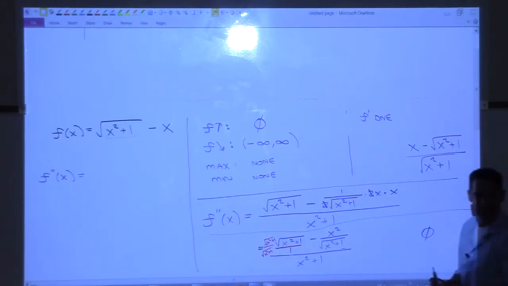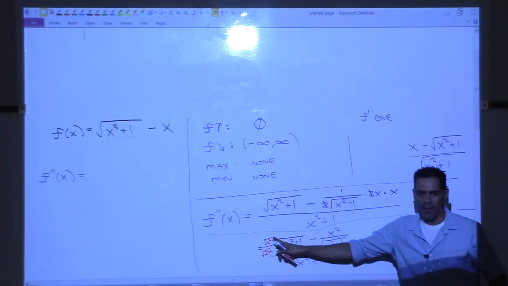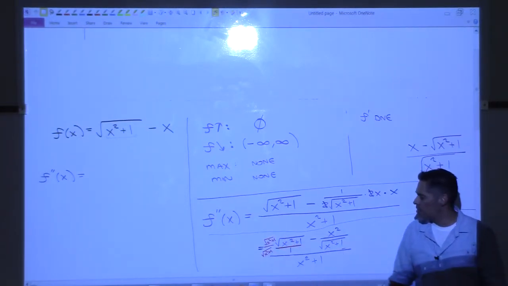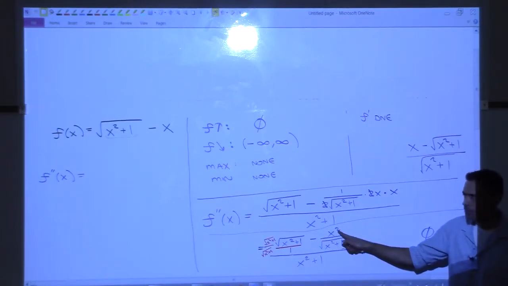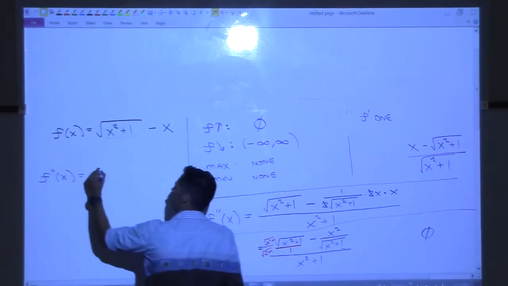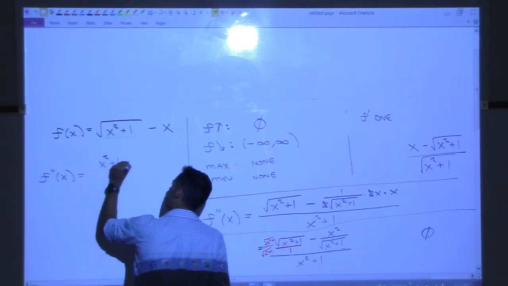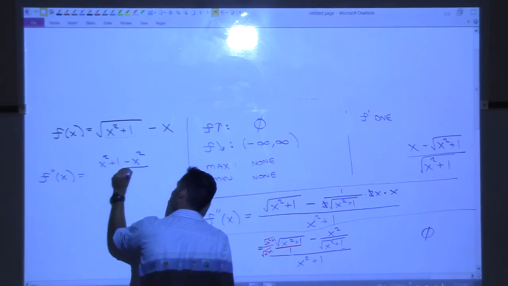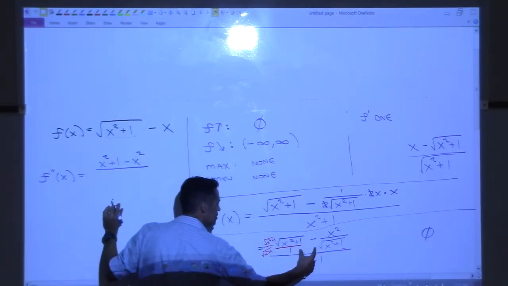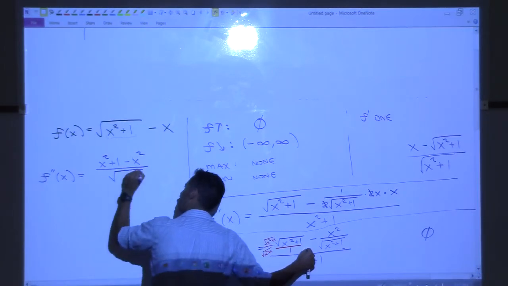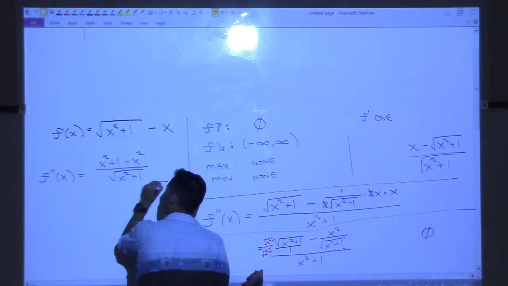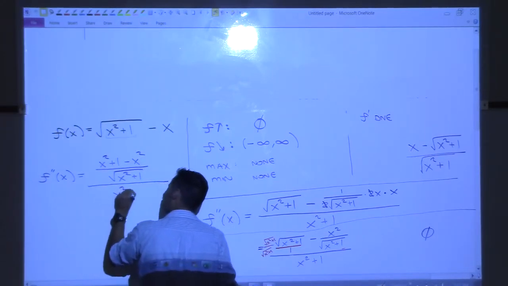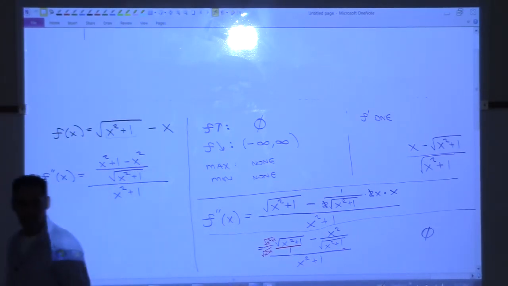And that's actually really good because this root and this root go together and the roots go away. So you just get x squared plus 1 and then minus x squared. I'll go ahead and write that down: x squared plus 1 minus x squared. That's all over the common denominator we got when we put these two together, which is the square root of x squared plus 1. But that's all still sitting on top of x squared plus 1. That's a complex fraction.